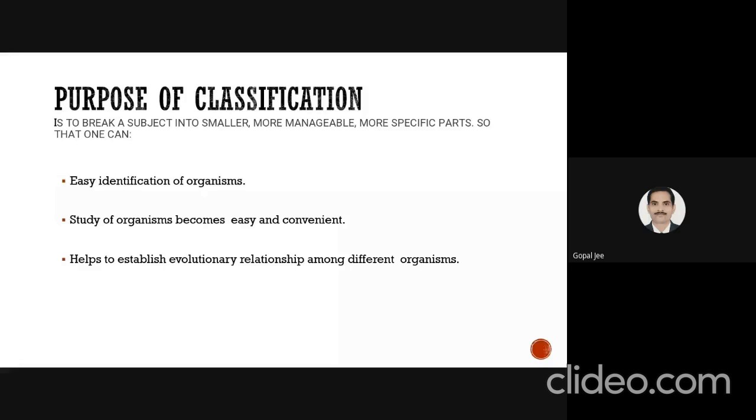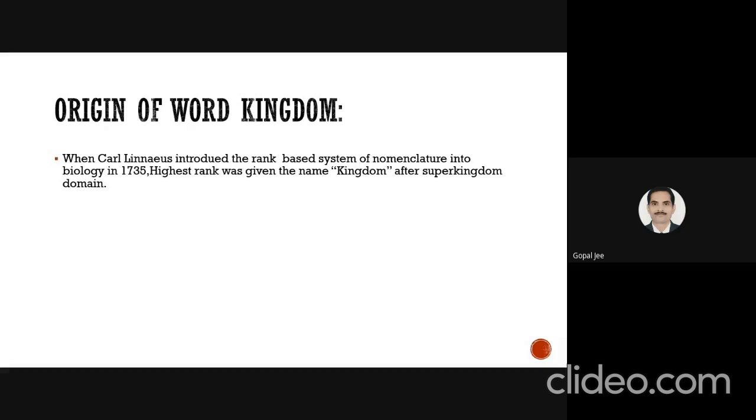Then the origin of the word kingdom. It originated when Carl Linnaeus introduced the rank-based system of nomenclature into biology in the year 1735. It is the highest rank which was given by Carl Linnaeus after the super kingdom, domain. First the super kingdom is domain, after that kingdom comes.